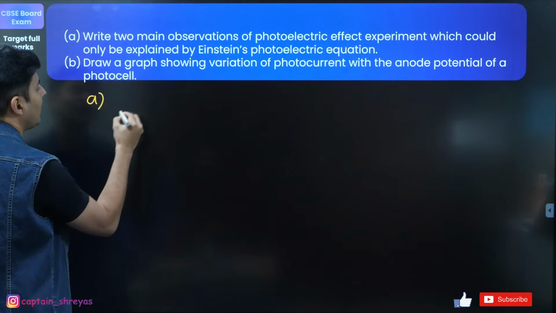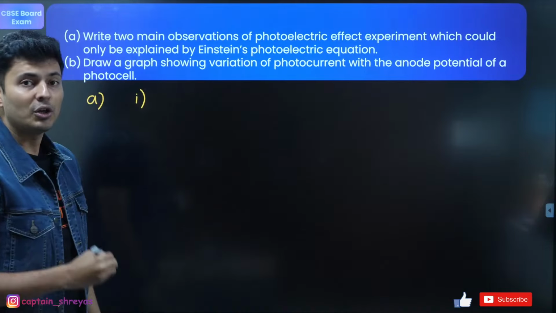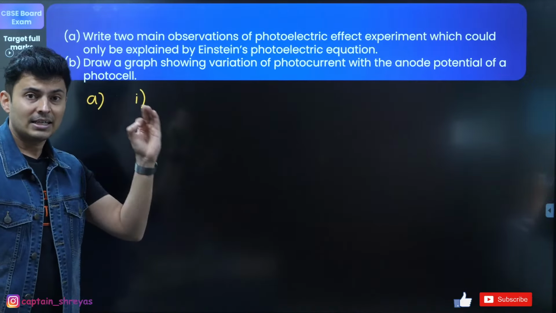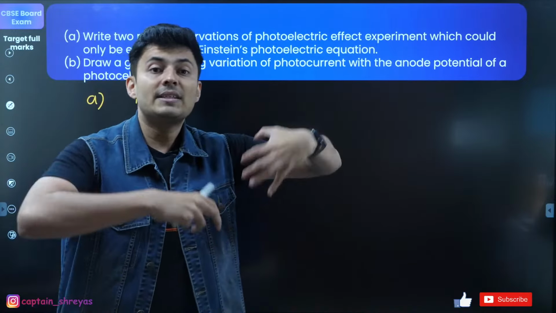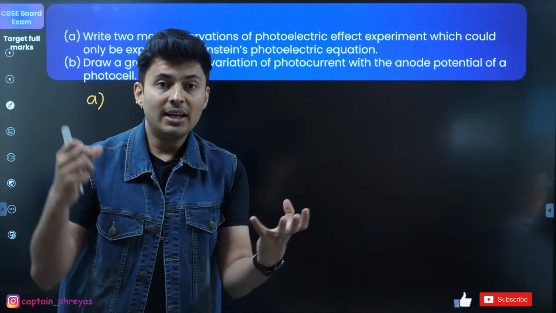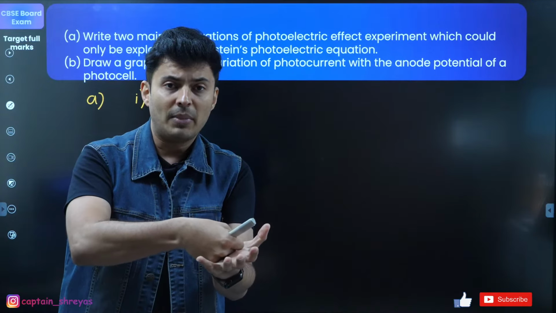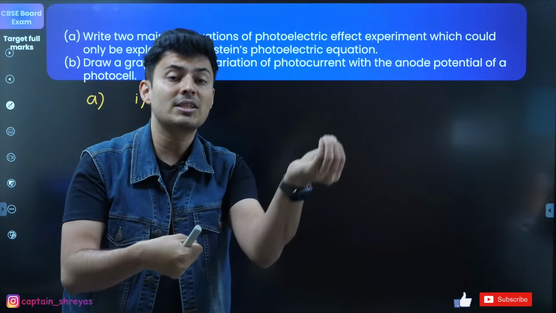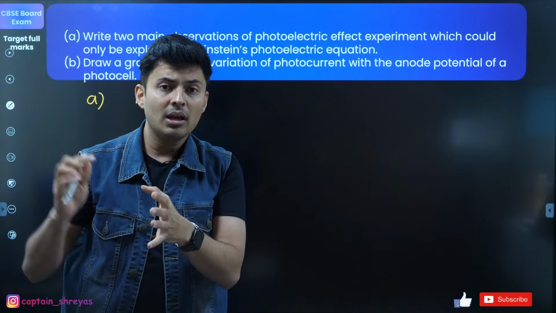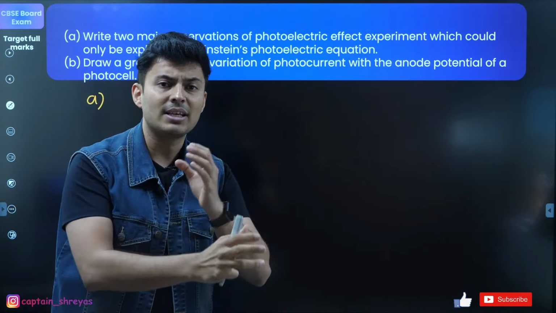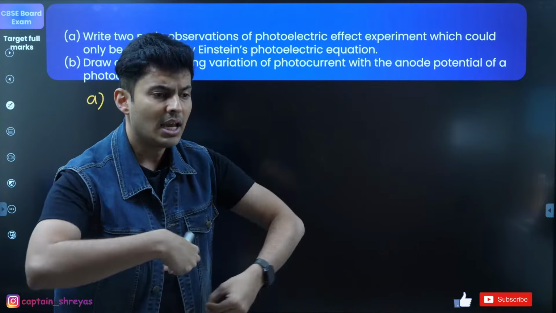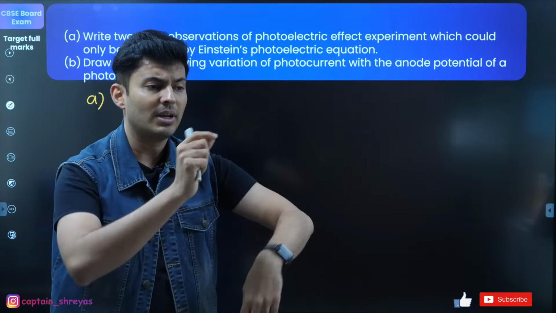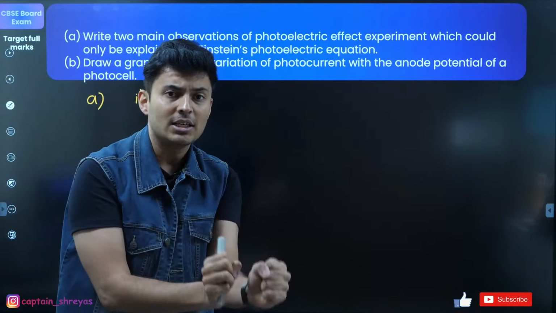So for part A, guys, the first thing that you should say is that it is an instantaneous process. When a photon strikes the metal surface, the electron is ejected instantly. But if it was wave theory, then a wave continuously gives energy, and the photoelectrons would be emitted once enough energy is accumulated.